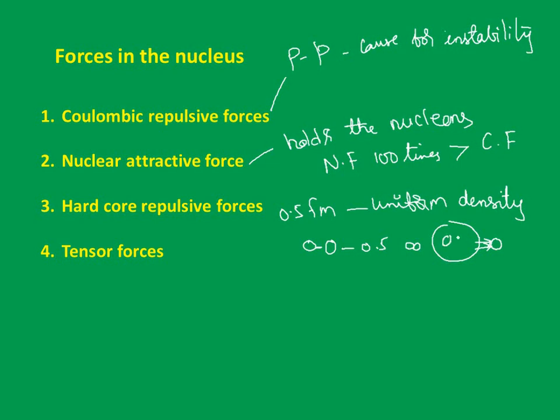So inside the nucleus, if they come close to each other, they should repel each other. And at what distance is this? At nearly 0.5 Fermi meter. Understand that point. If these hardcore repulsive forces are not there, then each and every nucleon will be attracted to each other and they will be very tightly packed. The size of this nucleus shrinks. As density equals mass by volume, mass is increasing, but simultaneously volume is decreasing. Are you getting the point here?